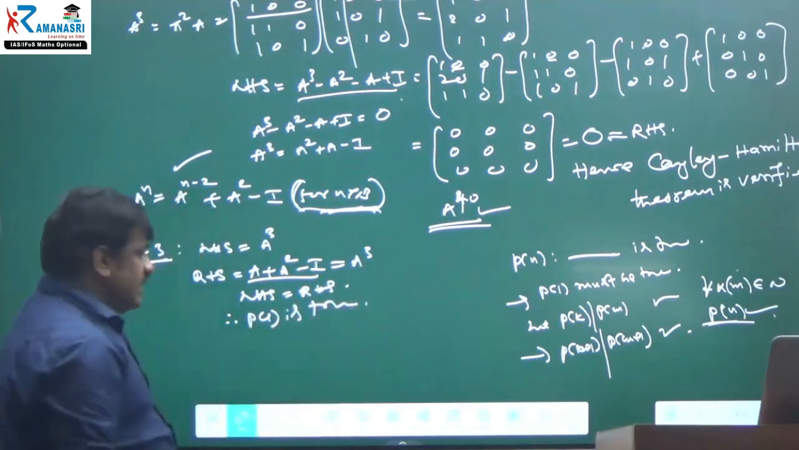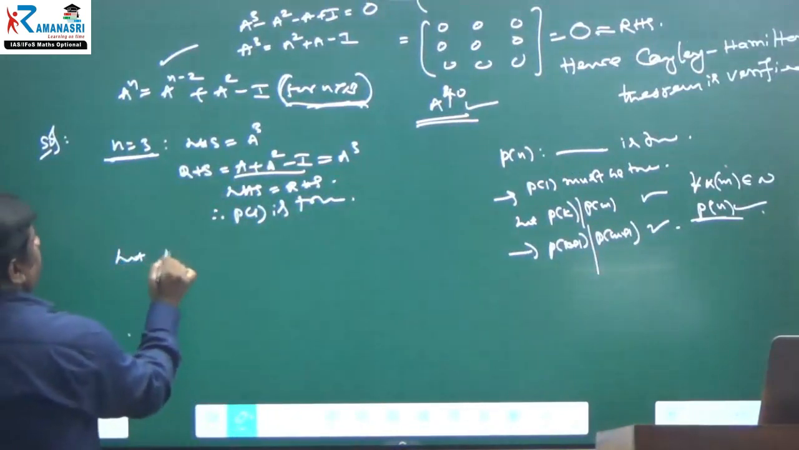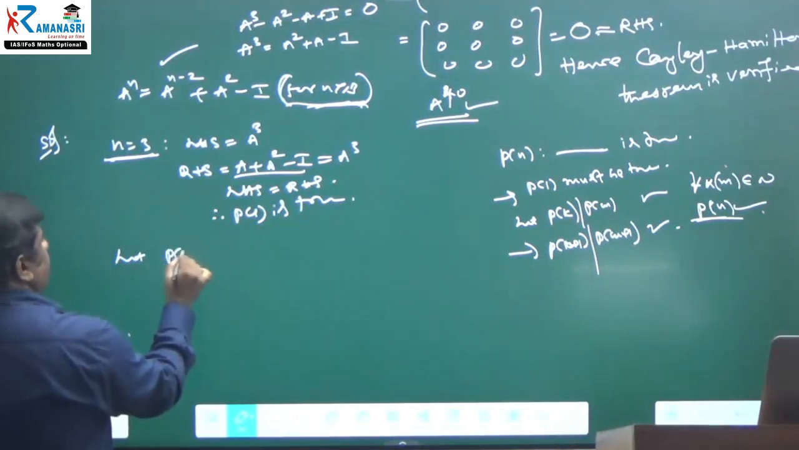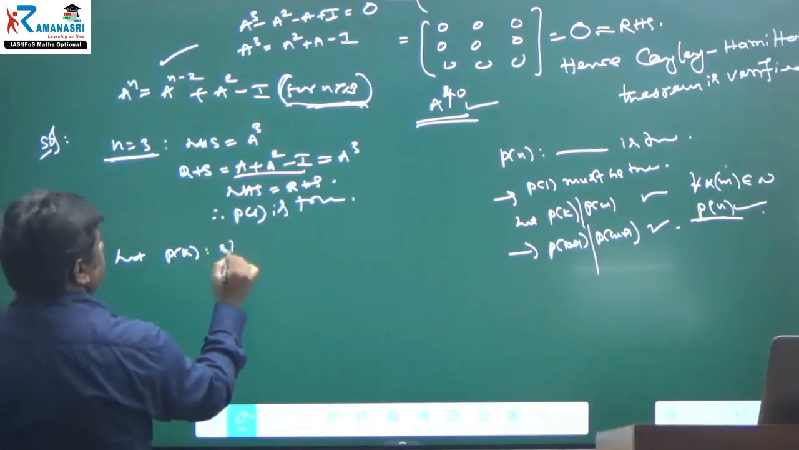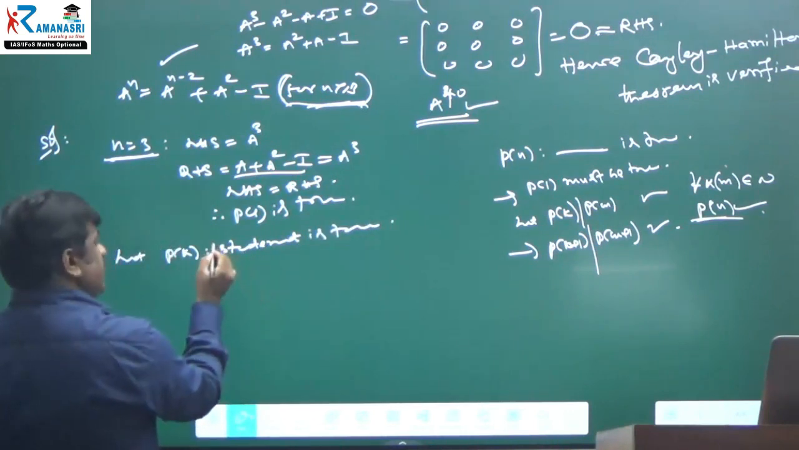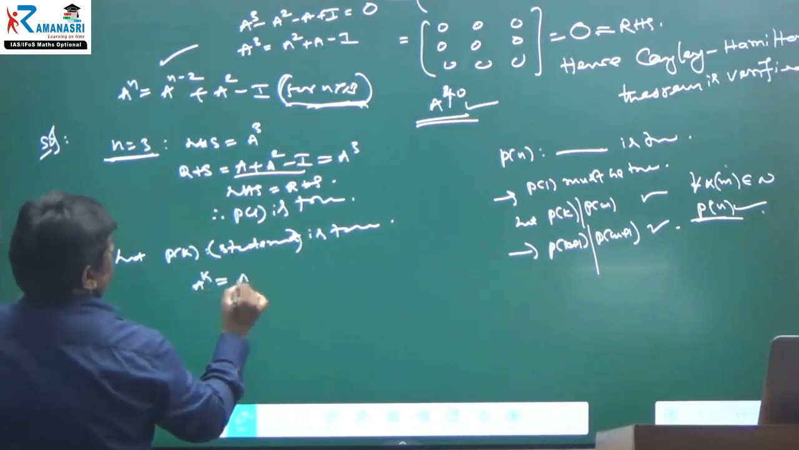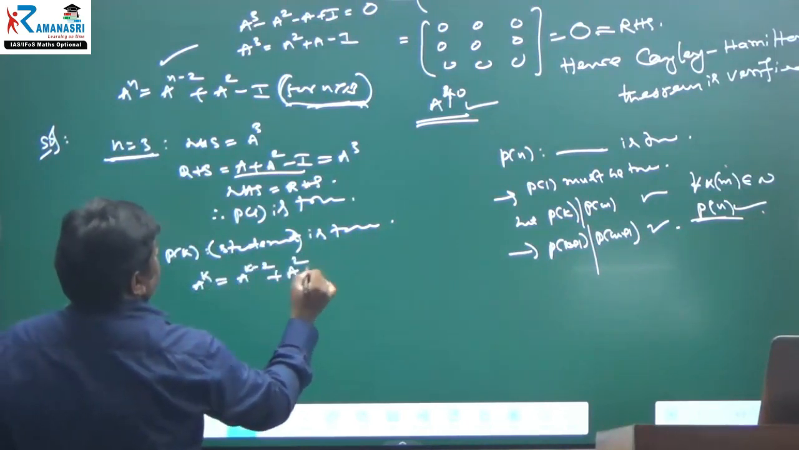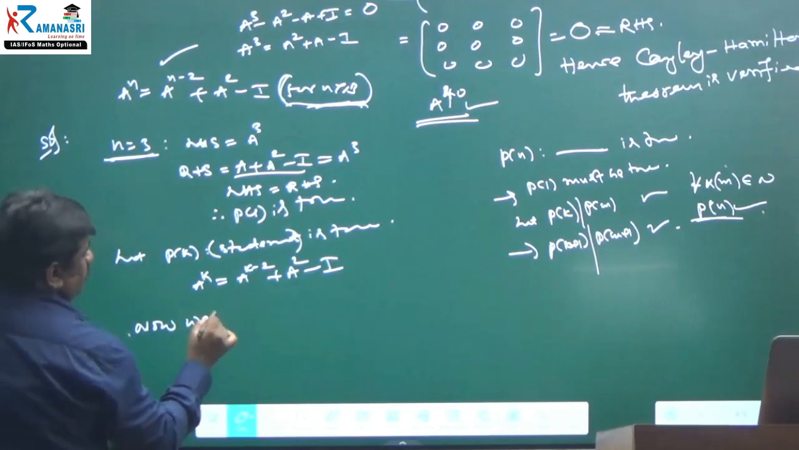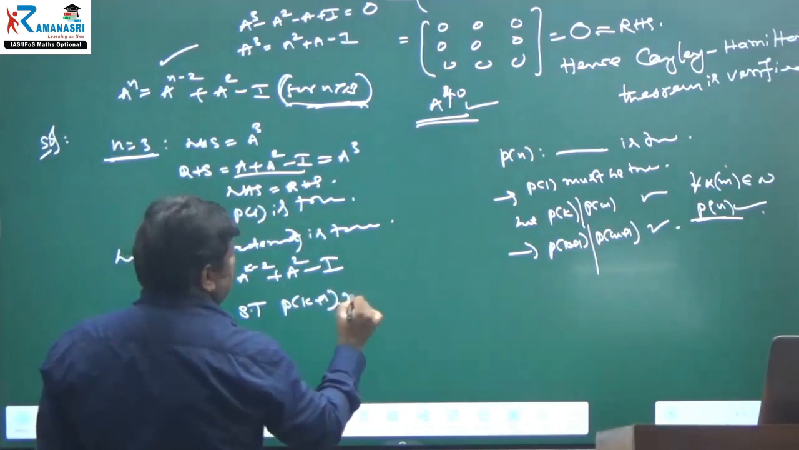I have shown it. Let the P(k) statement be true, or P(m), anything. Let the P(k) statement be true. If you want, no need to write statement, just P(k) is true. Okay, right. Then A power k is equal to A power k minus 2 plus A square minus I, the unit matrix. Now we have to show which statement is true? P(k plus 1) must be true.